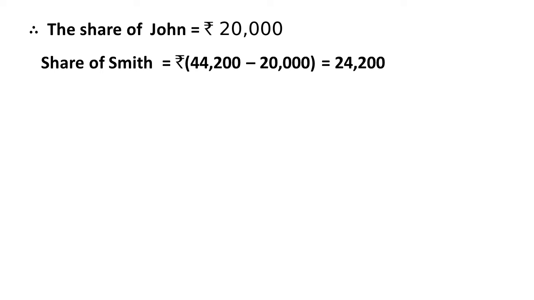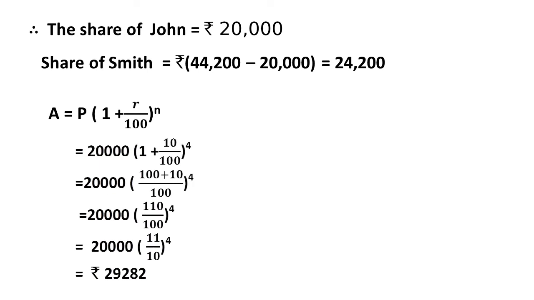Now we have to calculate what each will receive when 16 years old. As it is clearly said in the question that they receive equal amount, let us consider any one as the principal and number of years based on their age. Calculate the amount at the end, that is at the age of 16 years. Let us consider John's share. John's principal is 20,000 and the number of years is 4.